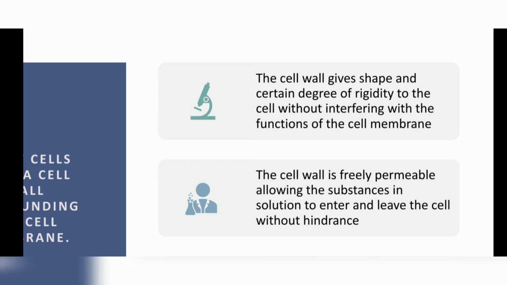Rigidity means hardness to the body. If you see the stem of any plant, it is very hard, right? It does not break easily. Bark of the tree, stem of the plant, it does not break easily. Why? Because cell wall is present there and it gives rigidity and also provides some strength to the cell.